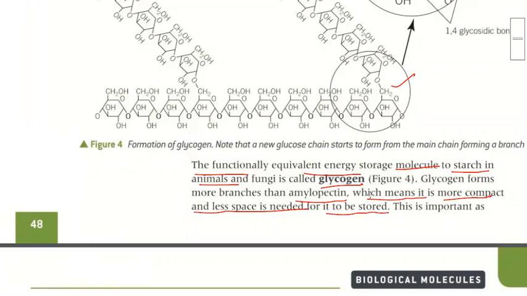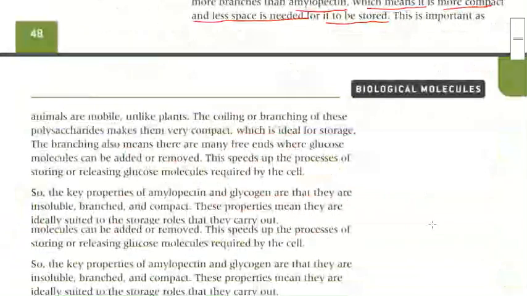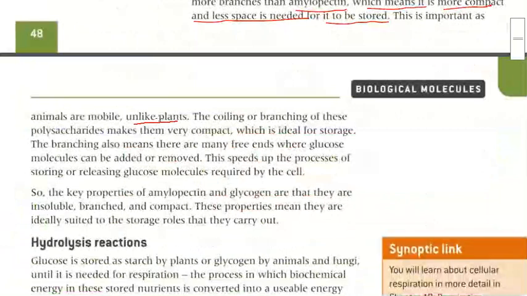So the space requirement for storage of glycogen is very small as compared to amylopectin. Clear? This is important as animals are mobile, unlike plants.